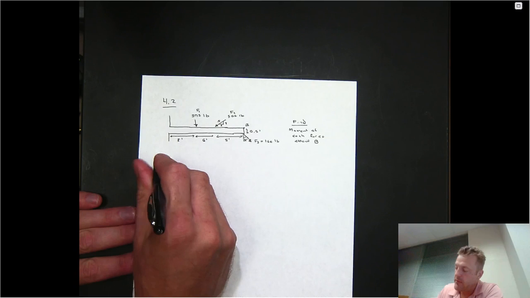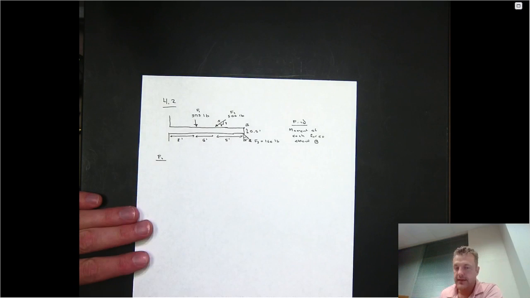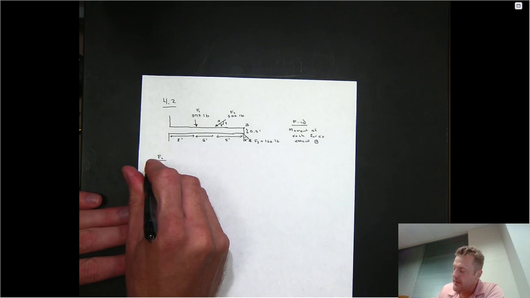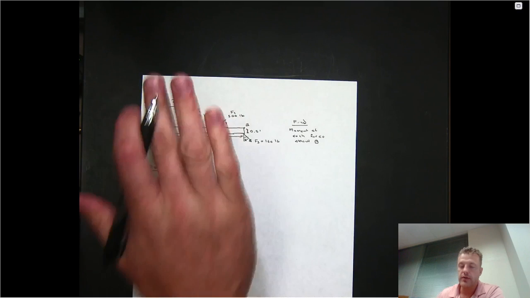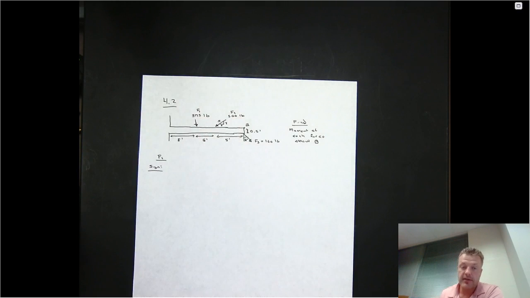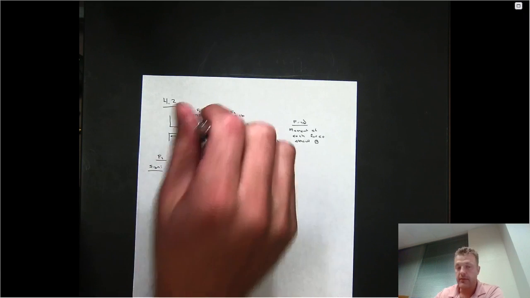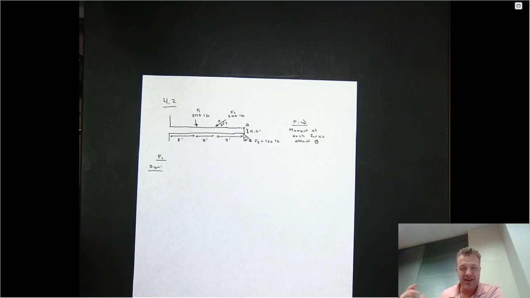So let's actually see how that would work. And we can do this all using a scalar approach. Remember that in a scalar approach, there's kind of 3 steps. The first thing that we want to do is determine the corresponding sign of the moment, because remember, in a coplanar or 2-dimensional system, the directions of all the moments are either going to be out of the plane or into the plane. So rather than talk about plus k hat or minus k hat, we describe the direction of the moments by counterclockwise rotation if the force induces a counterclockwise rotation, or a clockwise rotation.